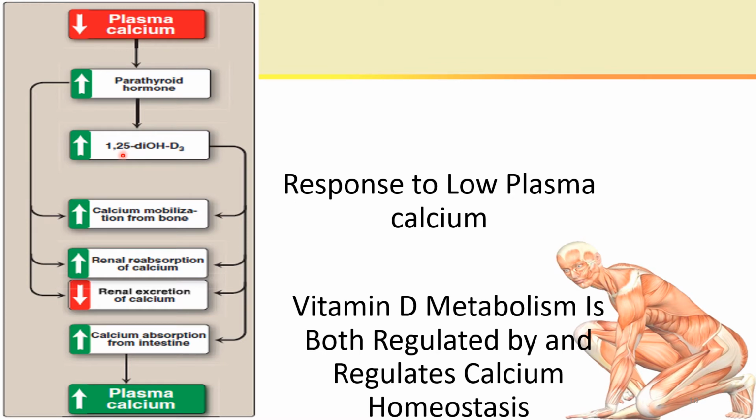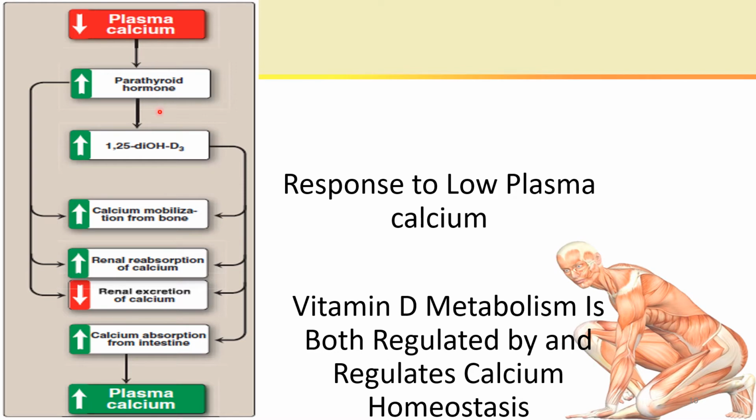This calcitriol, along with the parathyroid hormone, has three similar functions. Both of them increase calcium mobilization from the bone, resulting in an increased calcium level in the blood. Both of them increase renal reabsorption of calcium from the kidneys, and both of them decrease renal excretion of calcium.